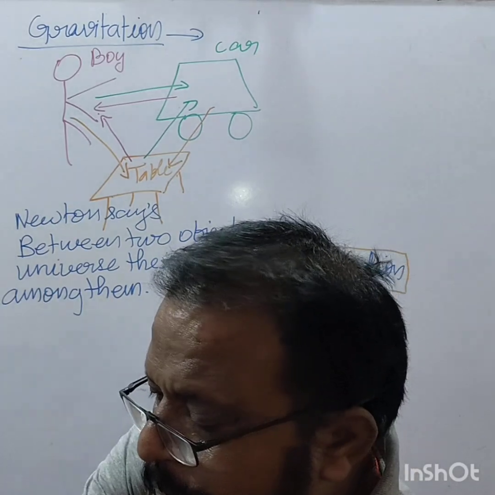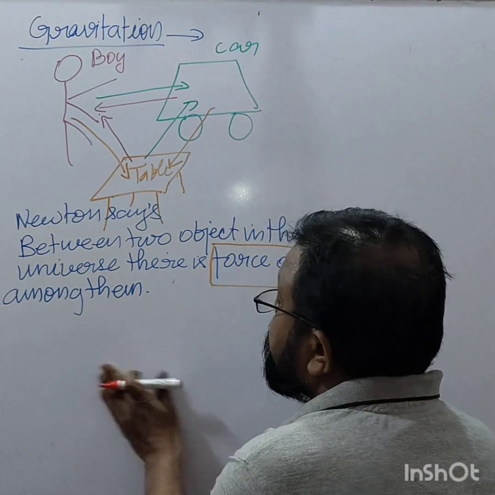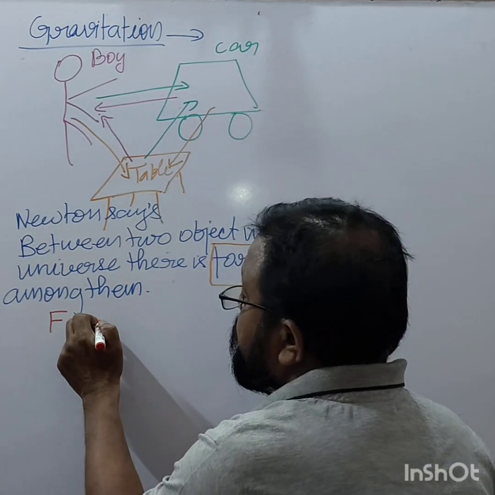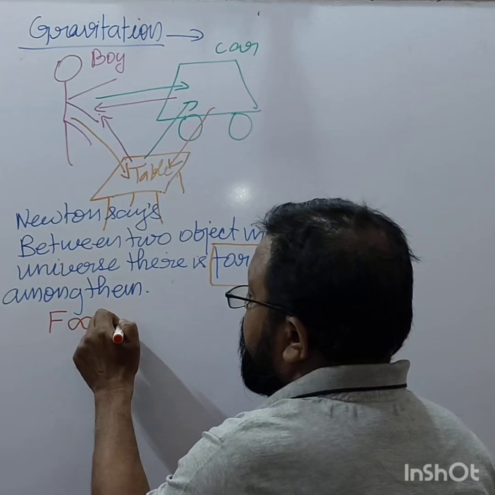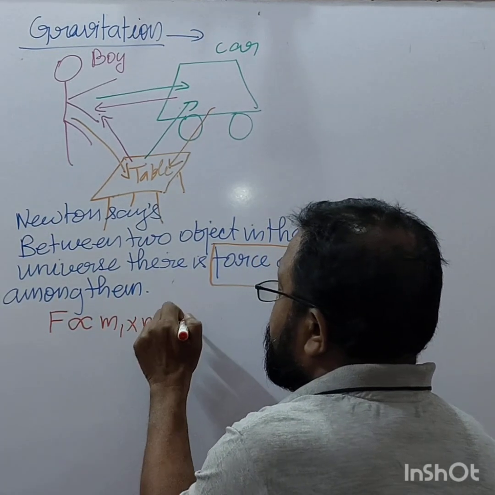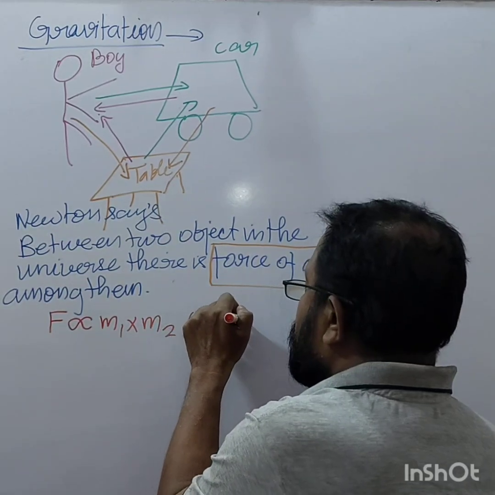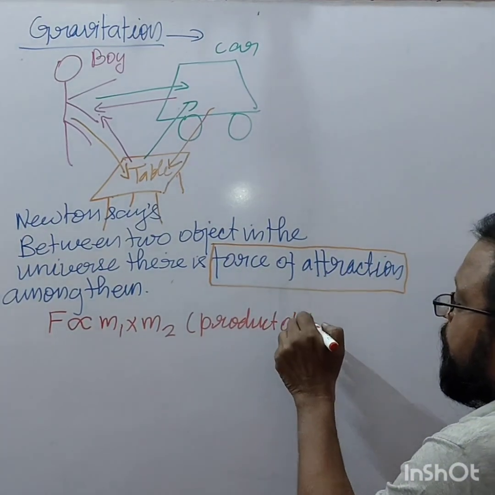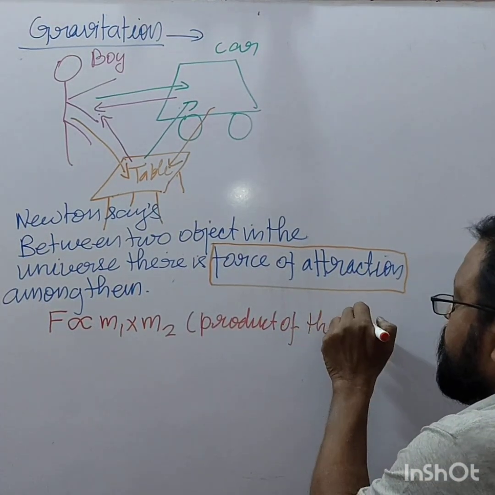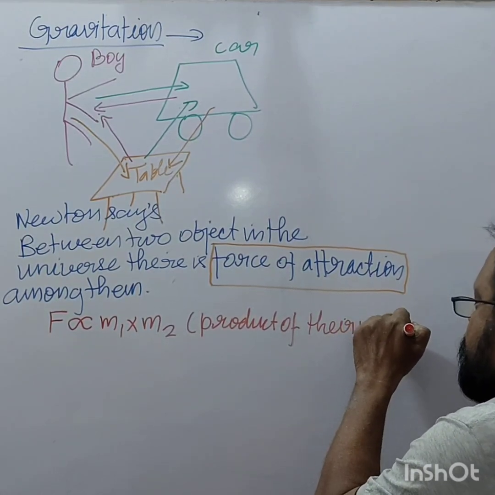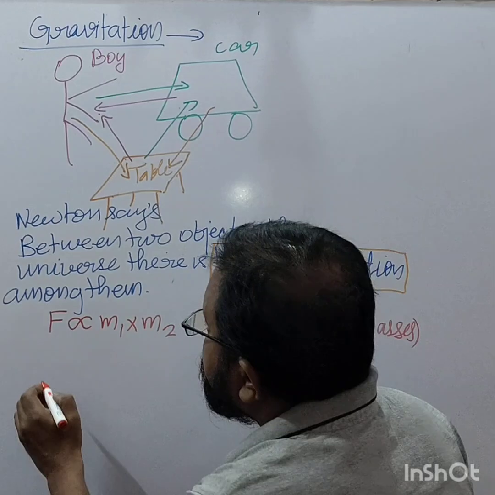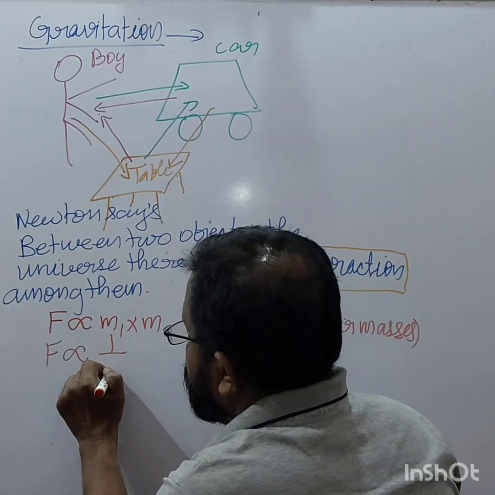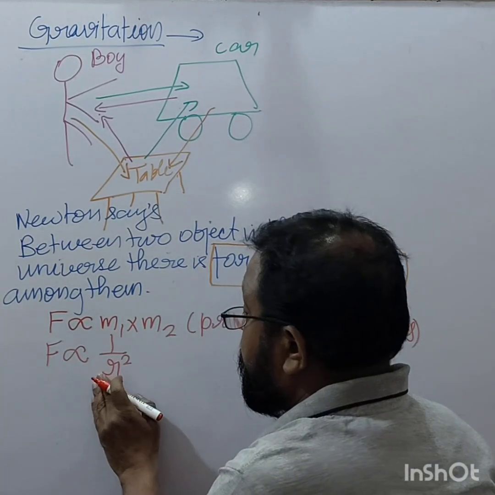This force is directly proportional to m1 into m2, means directly proportional to the product of their masses, and force is inversely proportional to the square of the distance between them.